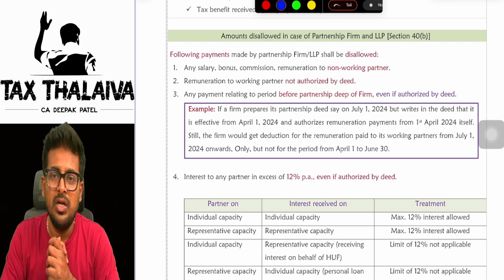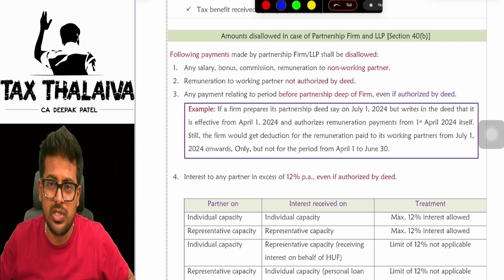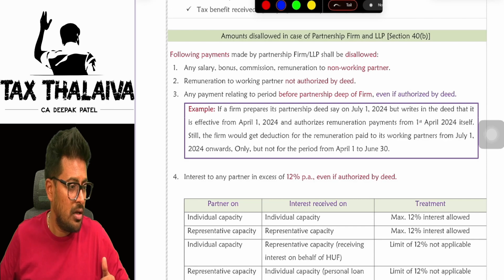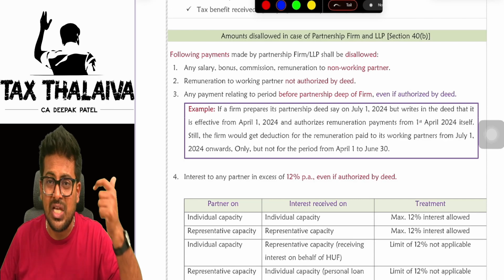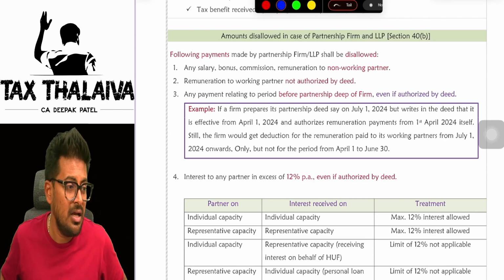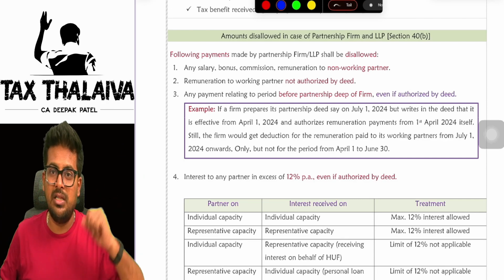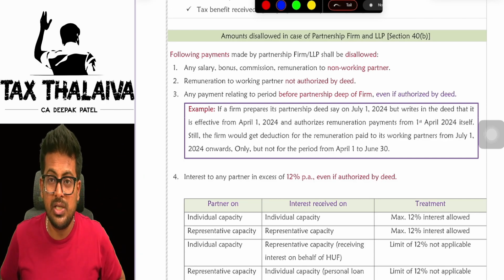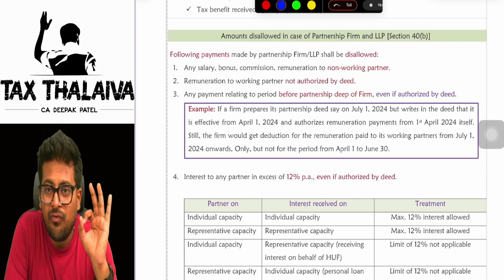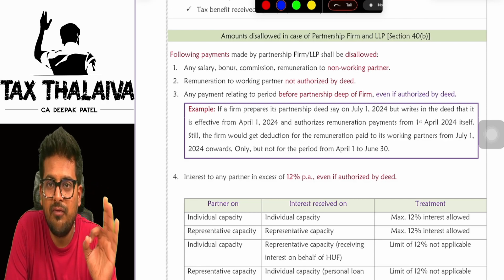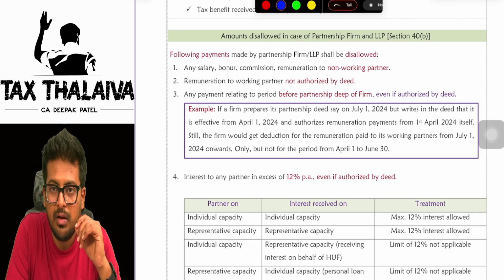Now comes a very, very important point, because there is an amendment in this section, section 40B. When I started this PGBP discussion under section 28, the first dialogue we used is interest, salary, bonus, commission received by a partner from a partnership firm is taxable under the head PGBP. We discussed. Yes or no? Now, that income which is getting taxed in the hands of the partner will be taxed only to the extent allowed under section 40B.